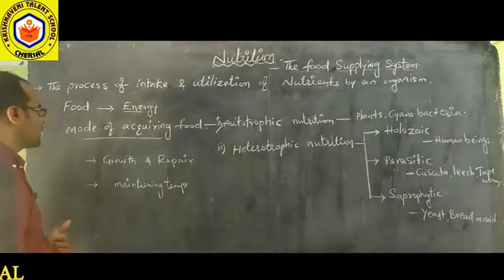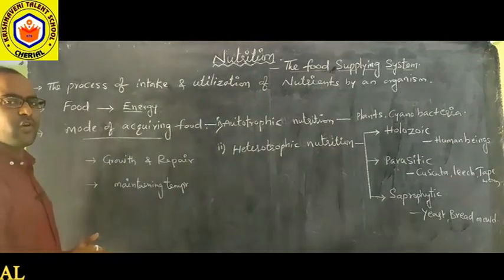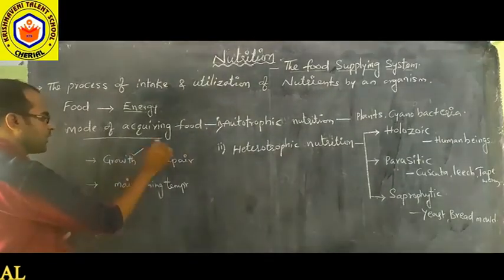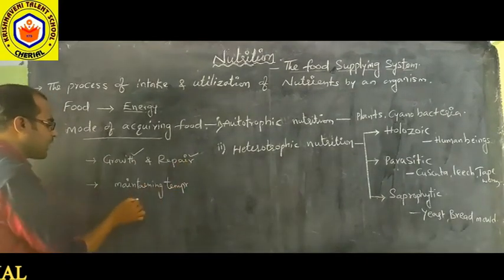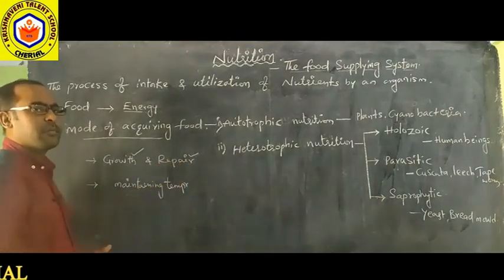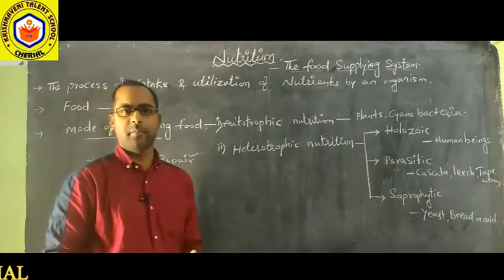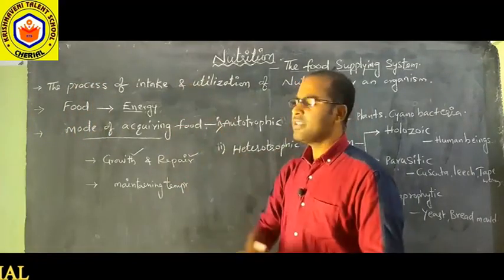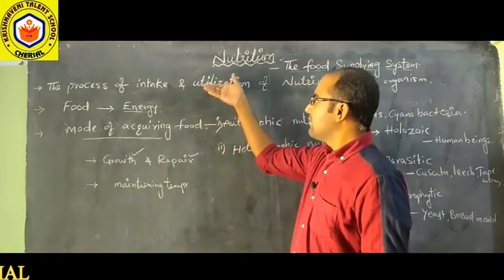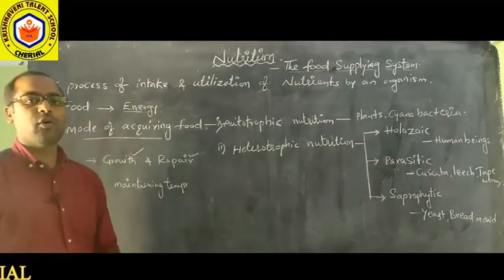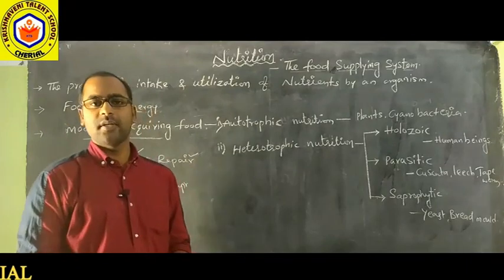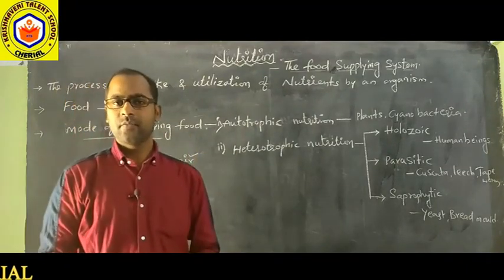Food is required for every organism for growth and repair, as well as for maintaining body temperature. So what is nutrition here? Let us define nutrition: the process of intake and utilization of the nutrients by an organism is called nutrition, right?